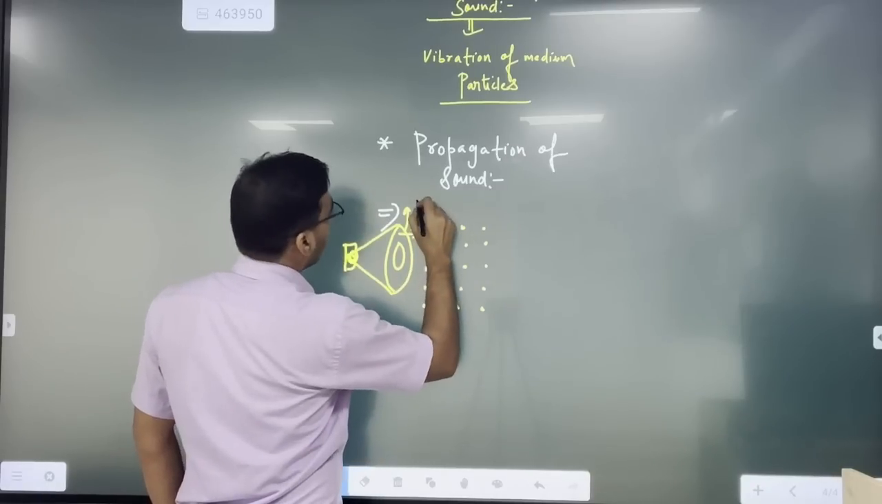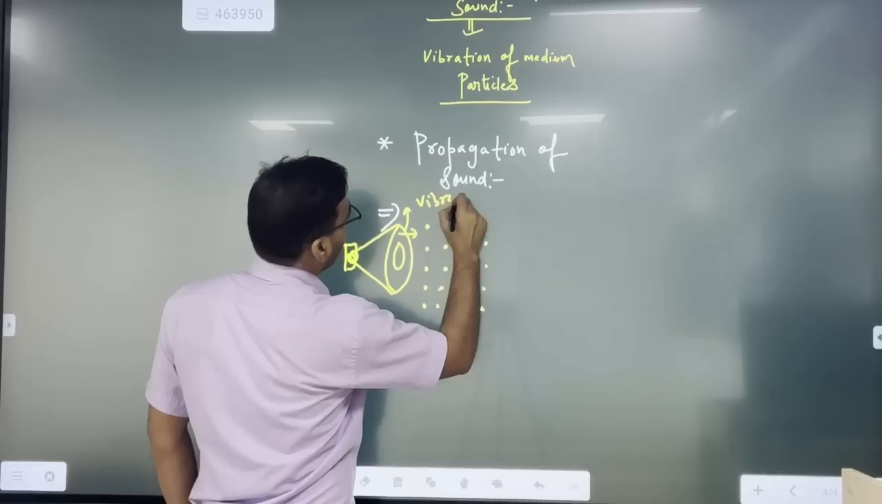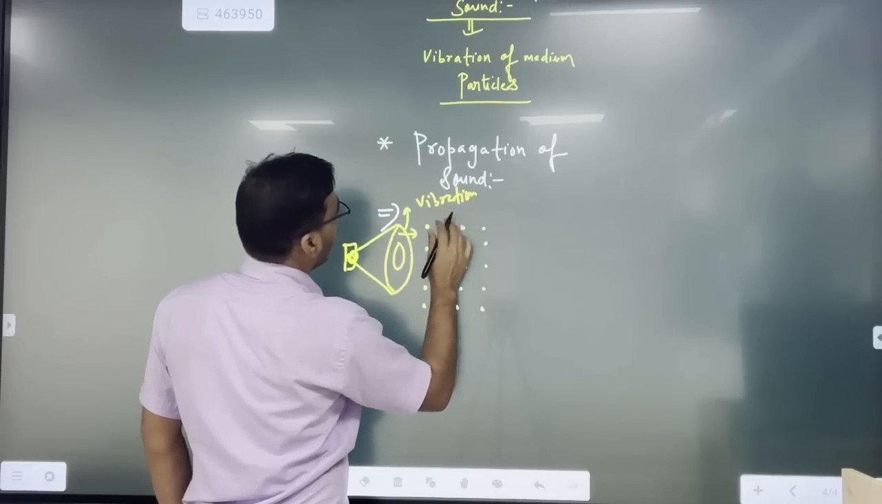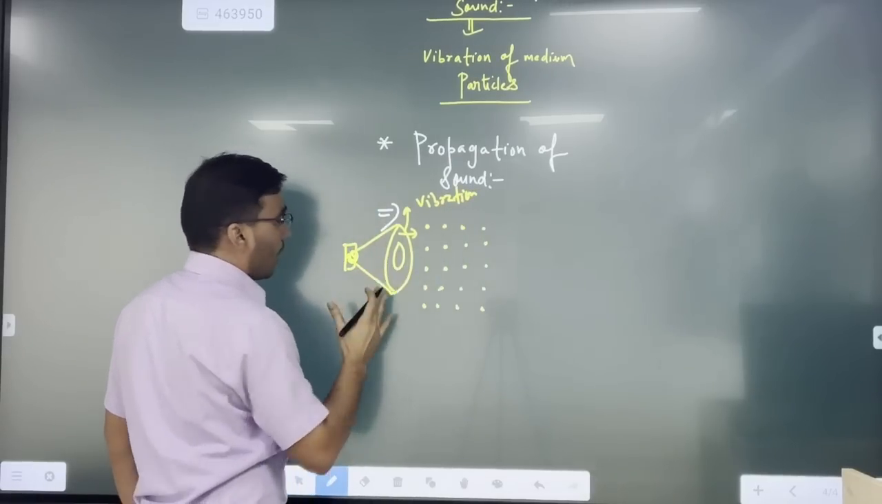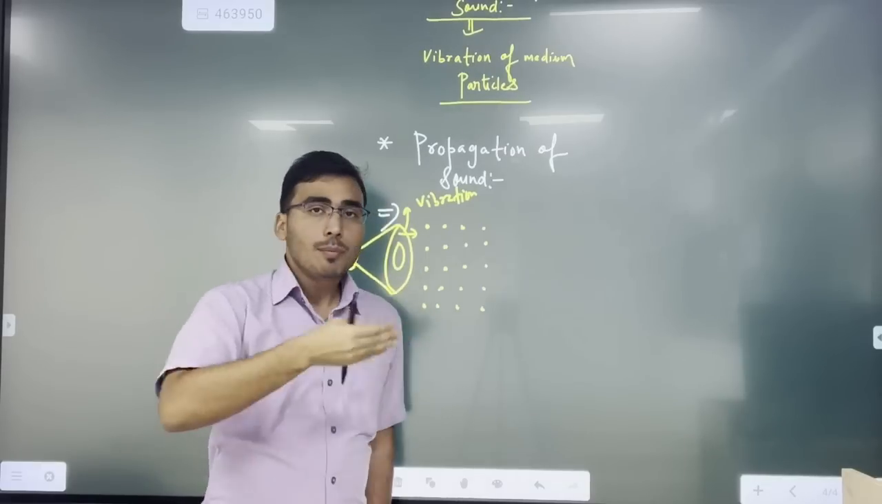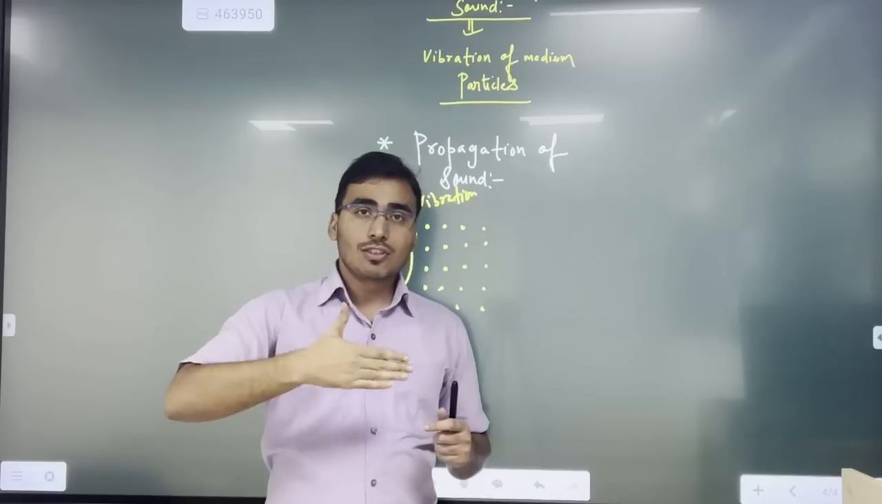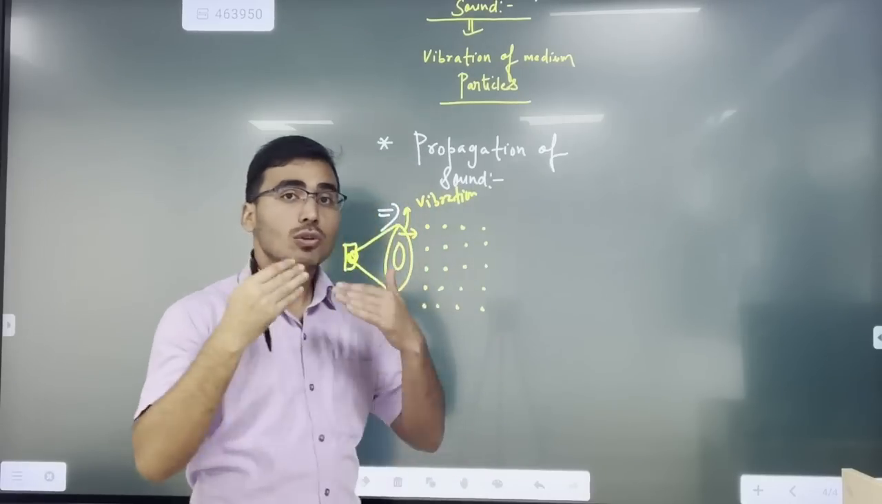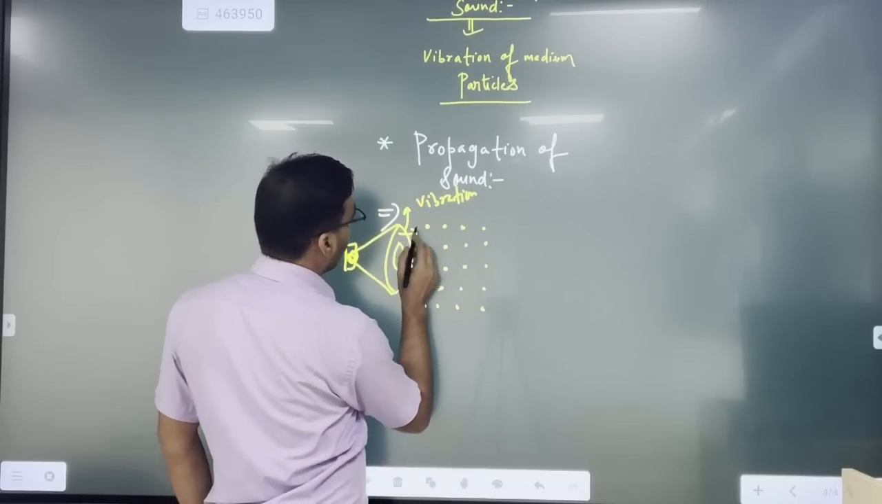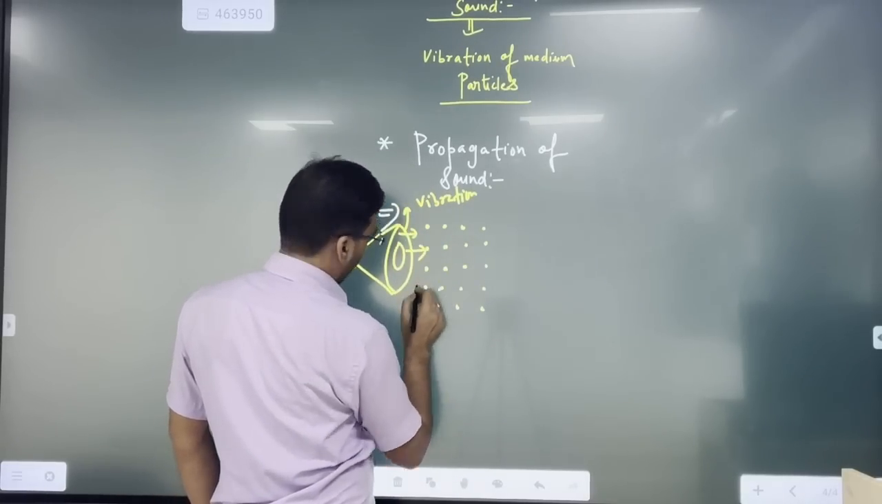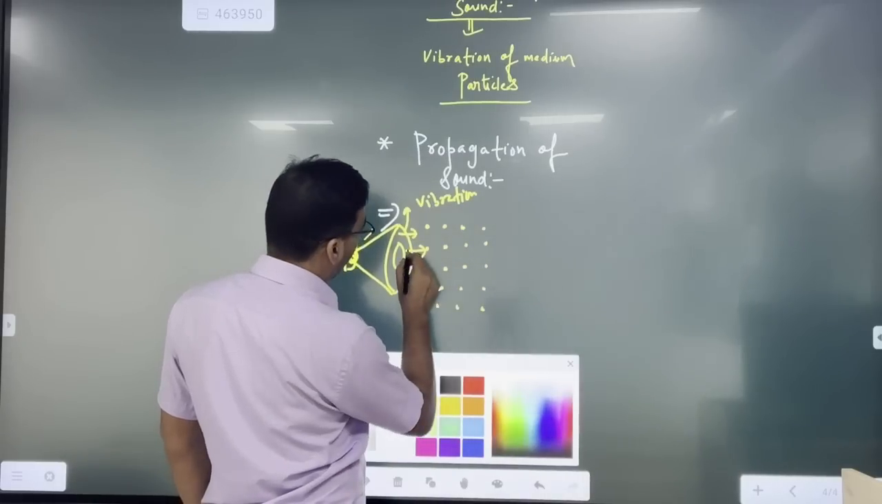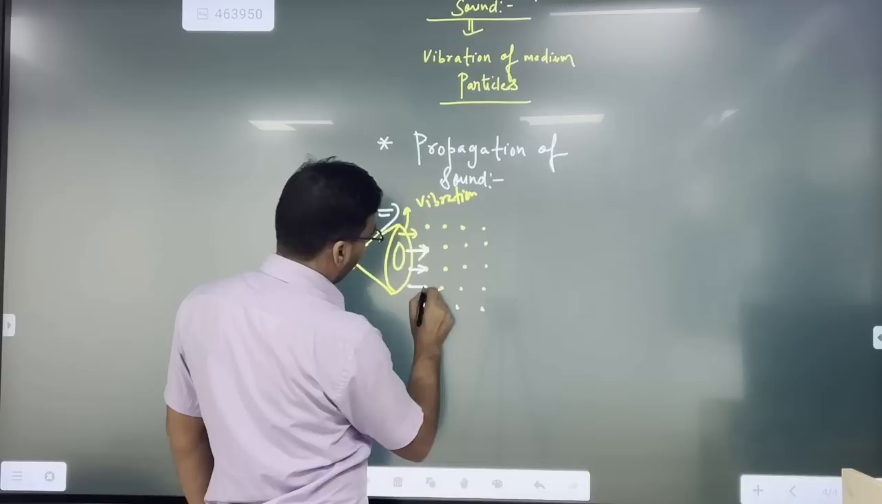Okay, so there is something which is vibrating, and due to this vibration, what is happening? The membrane of this tabla, or you can say dholak, is vibrating in its main position, and due to that vibration, it is applying some energy. It is just giving some energy to these medium particles, right?